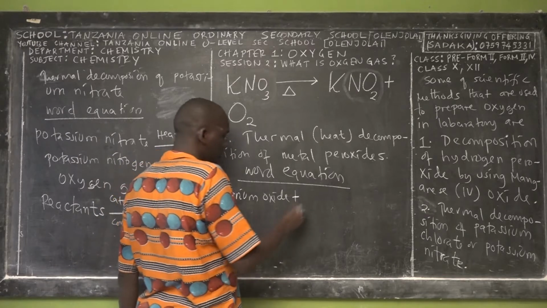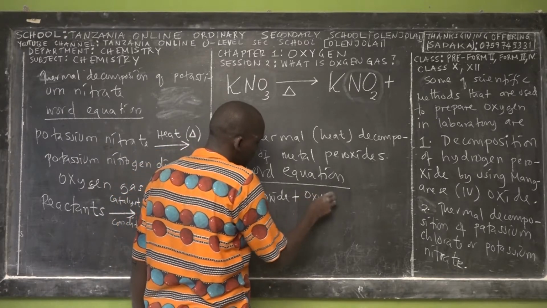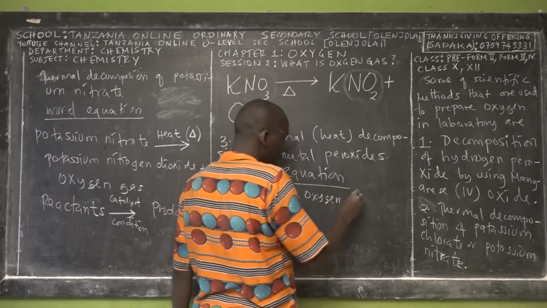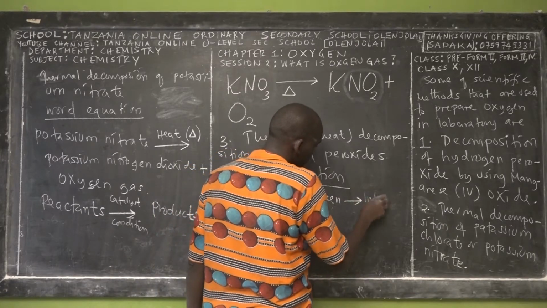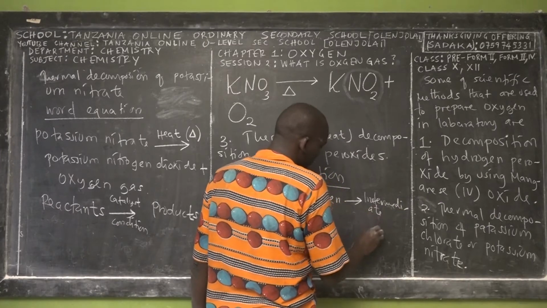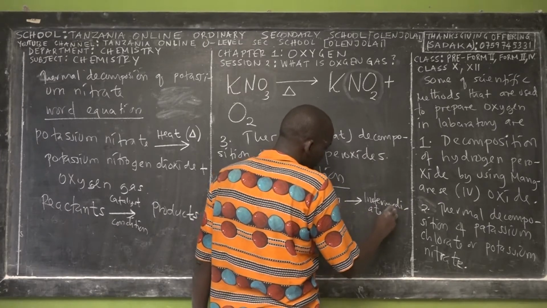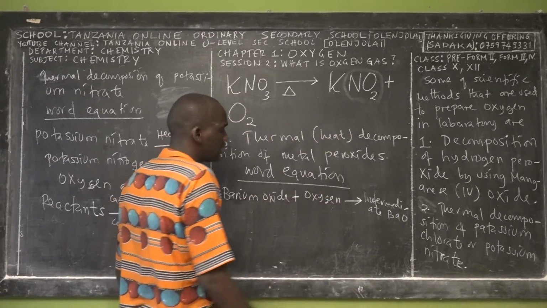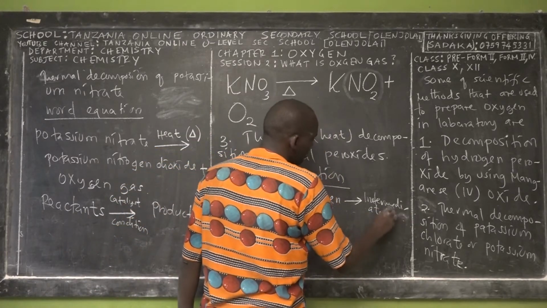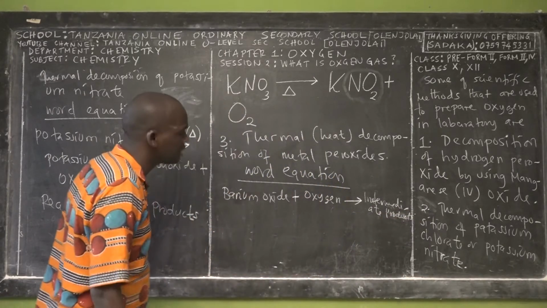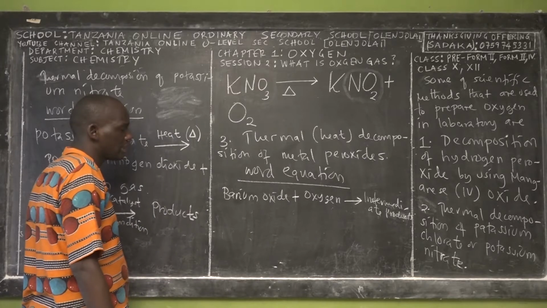So the word equation: we take barium oxide, we react it with oxygen, and then we form intermediate products, barium peroxide. Intermediate products means that these are not the desired products.